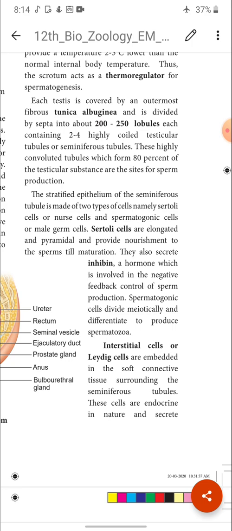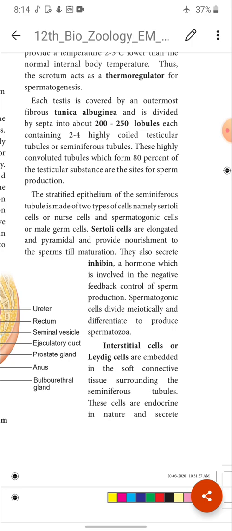You could be asked a 2 mark question: write what Sertoli cells are and mention their function. So you could write the answer like this: the wall of the seminiferous tubule has two types of cells, Sertoli cells and male germ cells. Sertoli cells are pyramidal in shape and provide nourishment to the developing sperm till maturation. They also secrete a hormone called inhibin, whose function is negative feedback control of sperm production.